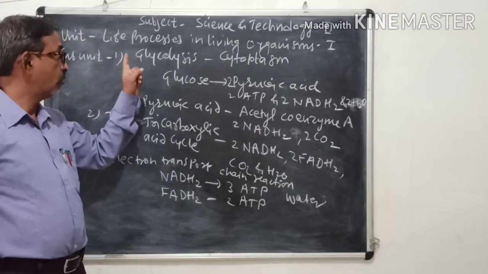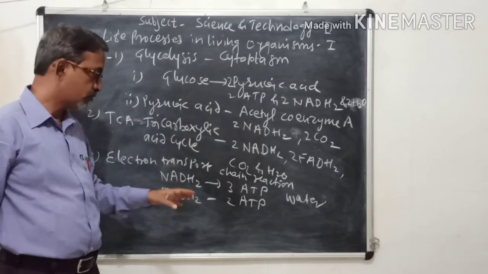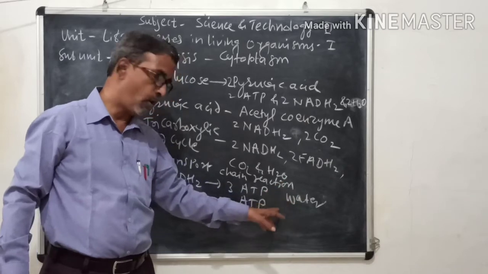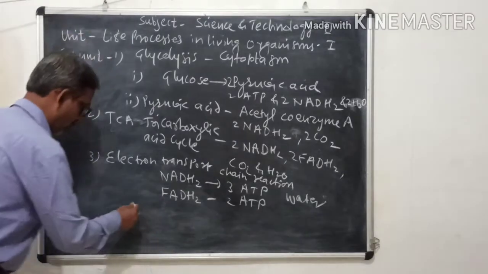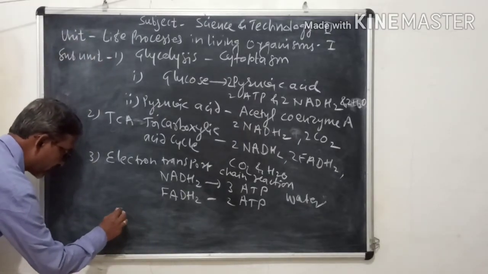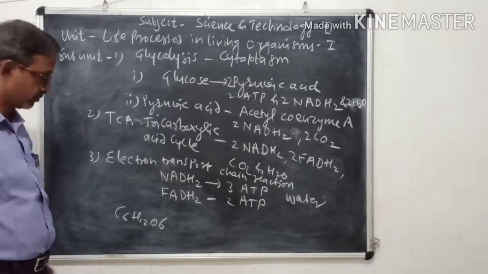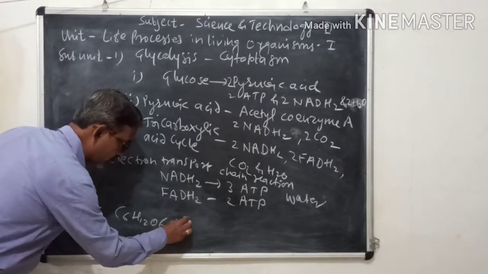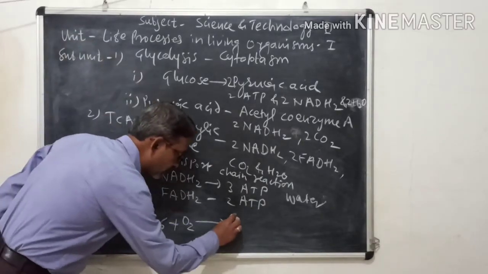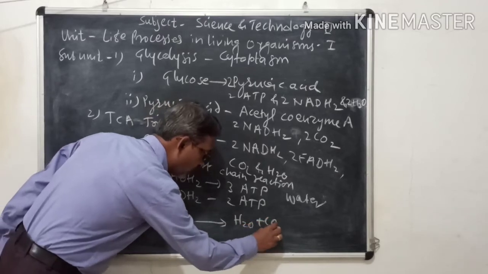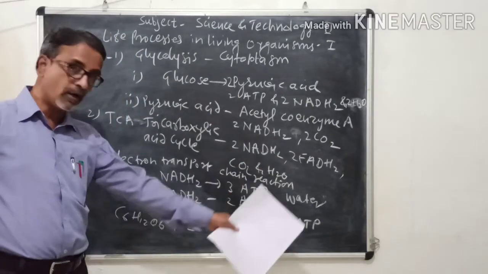So here, a single molecule of glucose is ultimately converted into carbon dioxide, water and ATP. If you write the reaction like this, aerobic reaction: C6H12O6 is the formula of glucose. It is oxidized in presence of oxygen to form H2O plus CO2 plus ATP. So this is the overall reaction.